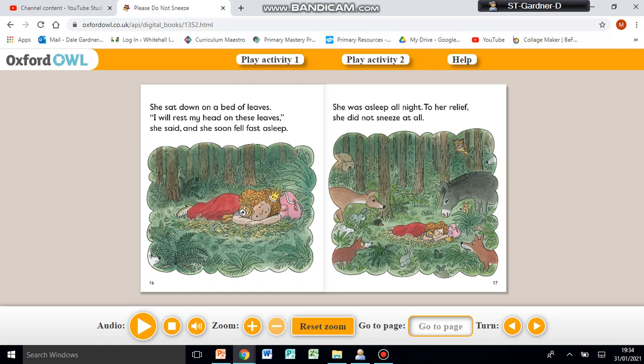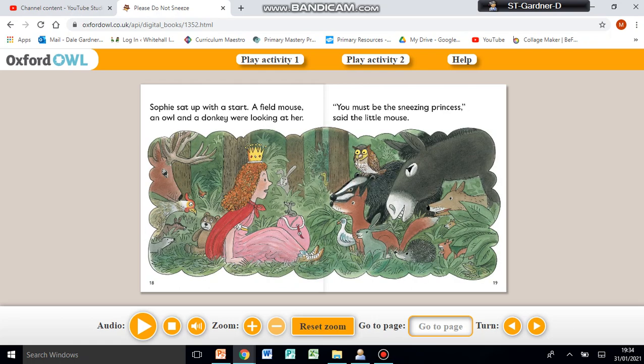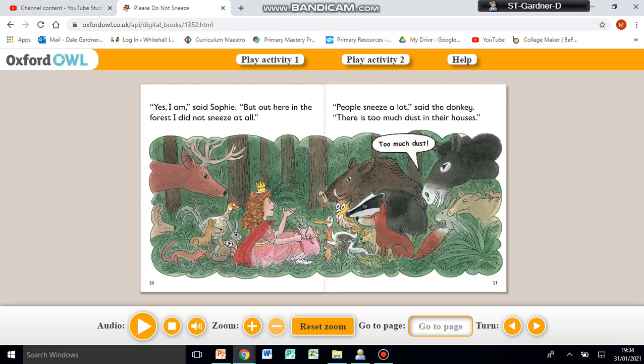She sat down on a bed of leaves. I will rest my head on these leaves, she said, and she soon fell fast asleep. She was asleep all night, and to her relief she did not sneeze at all. Sophie sat up with a start. A field mouse, an owl, and a donkey were looking at her. You must be the sneezing princess, said the little mouse. Yes, I am, said Sophie, but out here in the forest I did not sneeze at all.